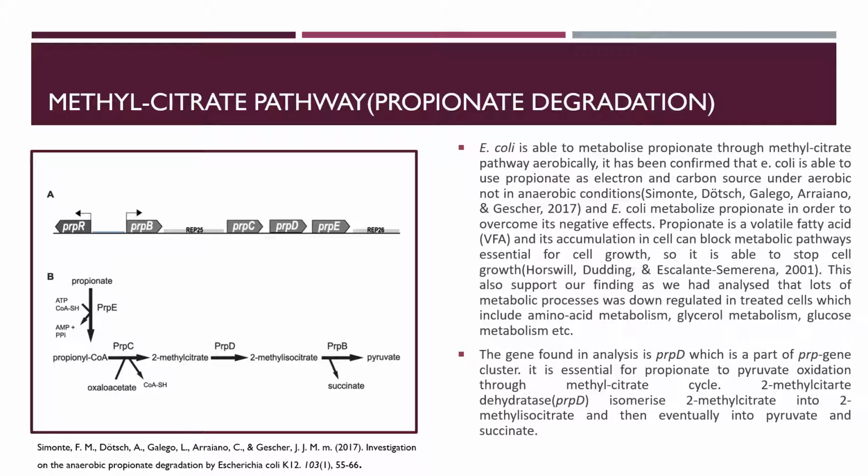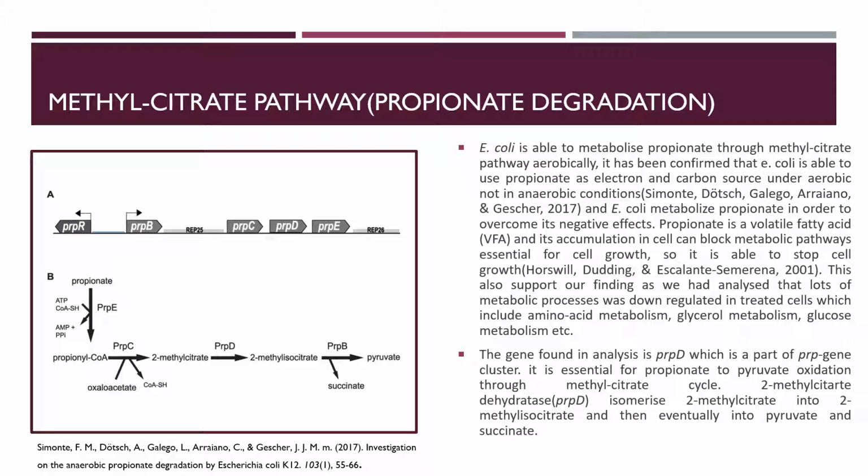The methylcitrate pathway is one of the upregulated pathways, and E. coli is able to metabolize propionate through the methylcitrate pathway aerobically. It has been confirmed that E. coli is able to use propionate as an electron and carbon source under aerobic, not anaerobic, conditions. Propionate is a volatile fatty acid and its accumulation in the cell can block metabolic pathways essential for cell growth. This also supports our finding that lots of metabolic pathways were downregulated in the treated cell, including amino acid metabolism, glycerol metabolism, and glucose metabolism.